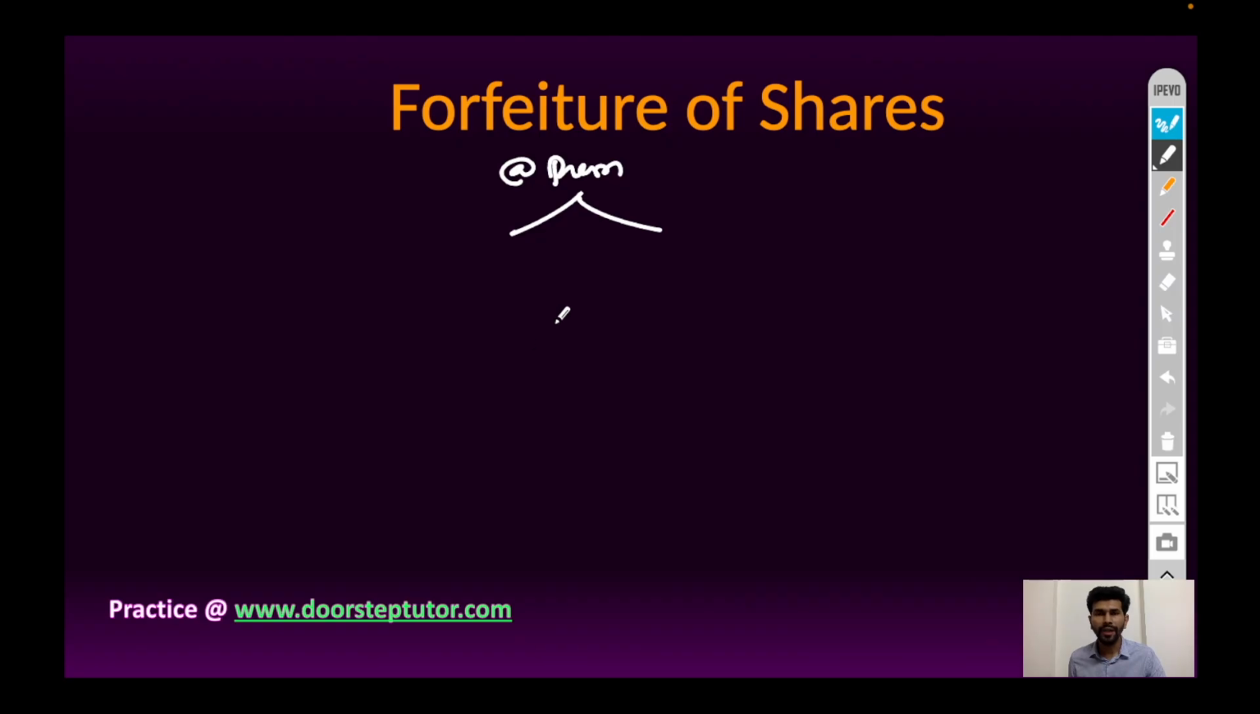In this case, there are two scenarios. Premium money is paid by the applicant and received by the company, or the amount of premium which is included in the allotment money is not paid by the applicant and is not received by the company. In the first scenario, if premium money is paid, then the entry will normally be share capital account debit